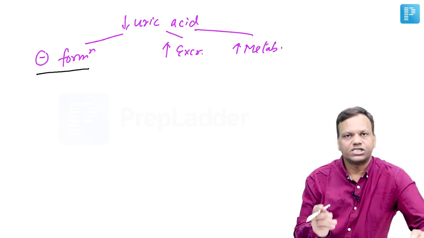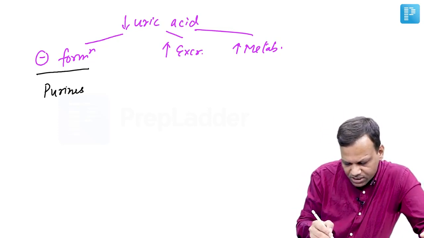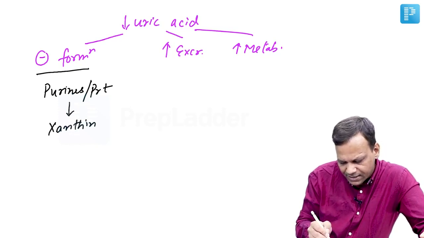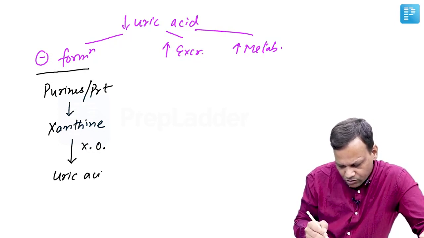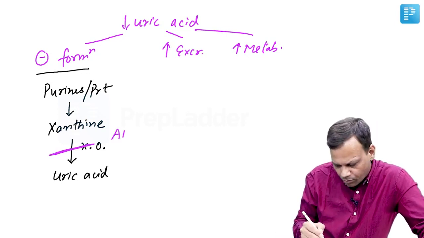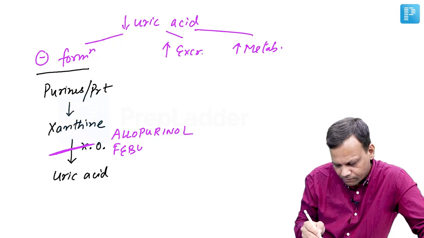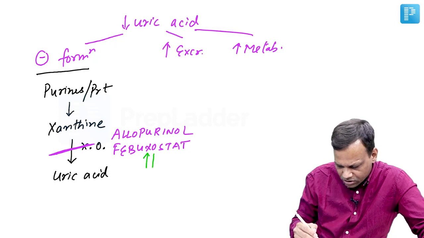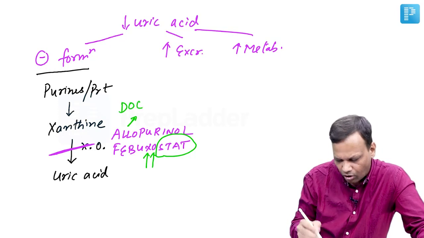Now, how to decrease formation? For that, we need to know how it is formed. So uric acid is formed from purines and proteins in the body, which are metabolized to form xanthine. And xanthine is metabolized by an enzyme called xanthine oxidase to form uric acid. So drugs which inhibit xanthine oxidase can be used in gout. And these drugs include allopurinol and febuxostat. Allopurinol is the drug of choice for chronic gout.